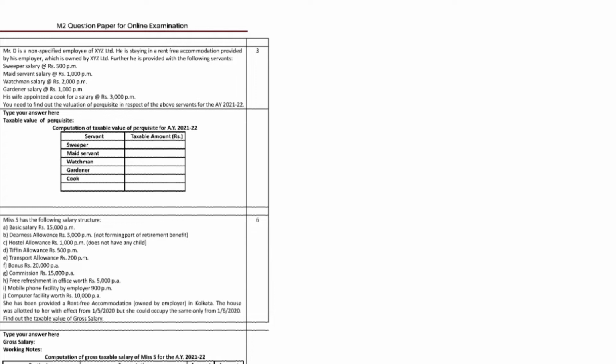Mr. D is a non-specified employee. Here it is not given as specified, so we need to calculate. For a non-specified employee, the provisions will be calculated like this. Only the watchman servant salary will be nil. The sweeper salary will be taxable in both cases. That is 500 into 12, equal to 6,000.